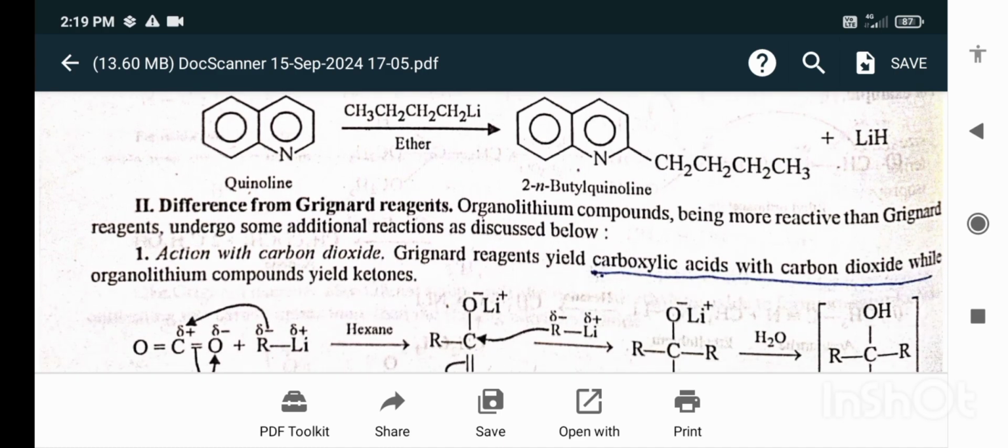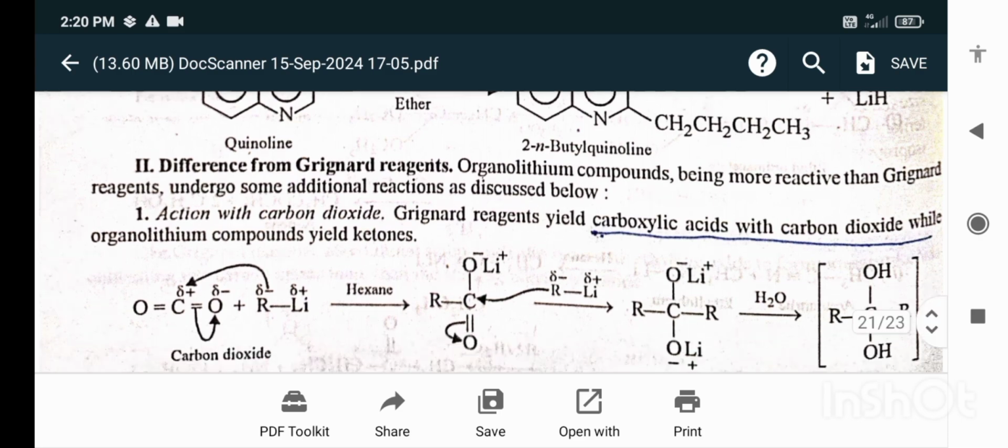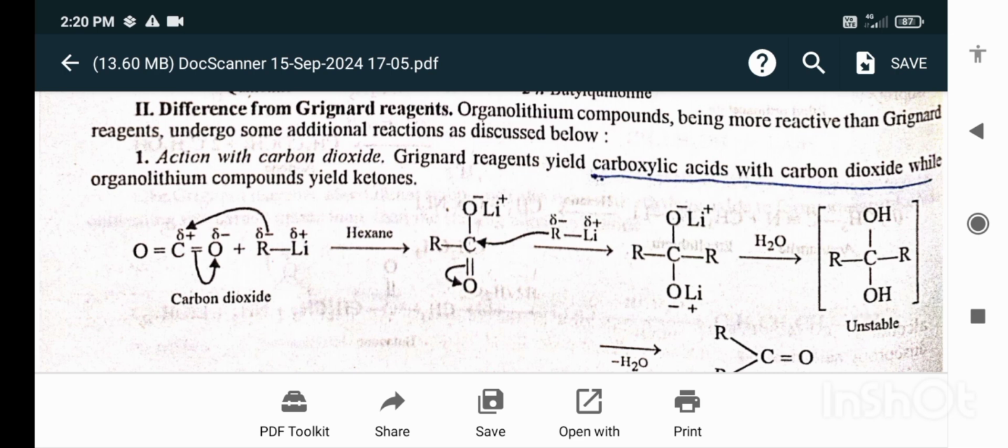Differences from the Grignard reagents. Organolithium compounds, being more reactive than the Grignard reagents, undergo some additional reactions. First is the action with carbon dioxide. Grignard reagents yield carboxylic acid with carbon dioxide, while organolithium compounds yield the ketones.